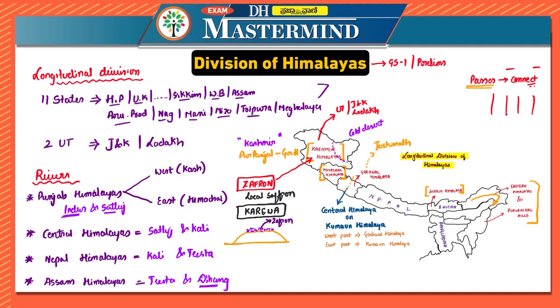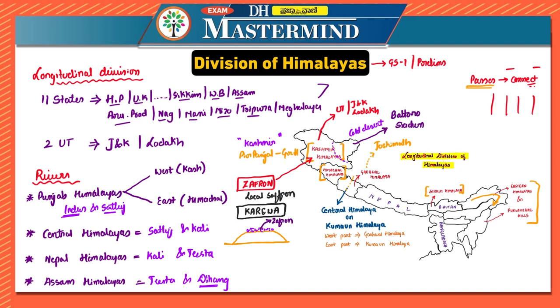So it grows in the Kareva region or in the Kareva formation of Kashmir Himalayas. Okay, you have to remember Kareva with respect to this region. Now, there are two important glaciers in Kashmir Himalayas as well, that is Baltoro and Siachen Glacier.